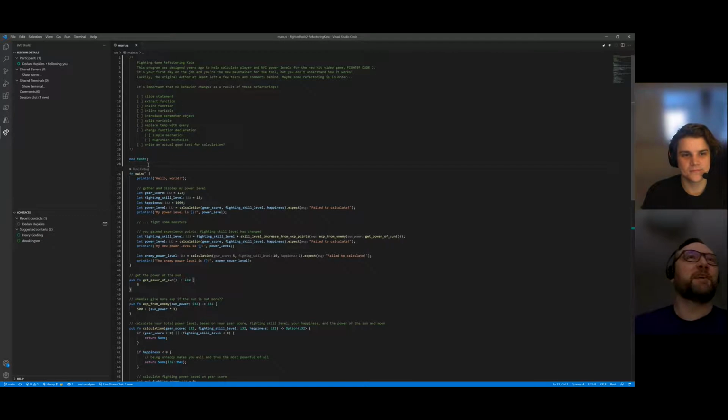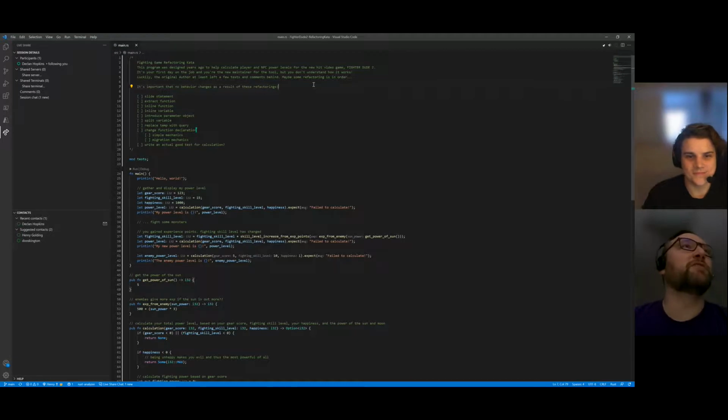So, fighting game refactoring kata. This program was designed years ago to help calculate player and NPC power levels for the new hit video game Fighter Dude 2. It's your first day on the job and you're the new maintainer for the tool, but you don't understand how it works. Luckily, the original author at least left a few tests and comments behind. Maybe some refactoring is in order. And then we have a note: it's important that no behavior changes as a result of these refactorings. And then a set of refactorings that we could choose to do. So what do you think, Declan?